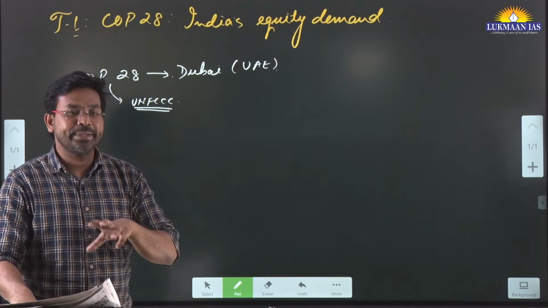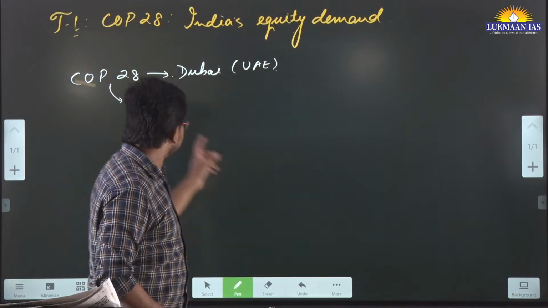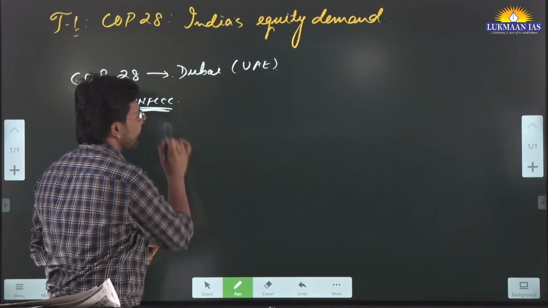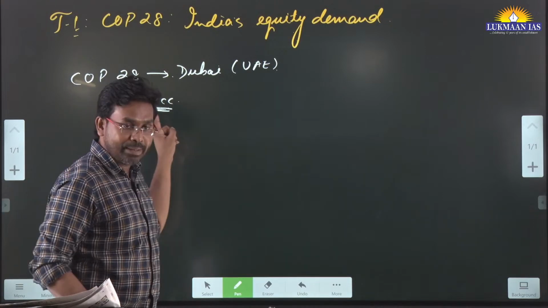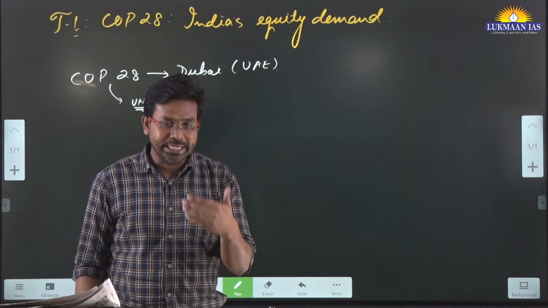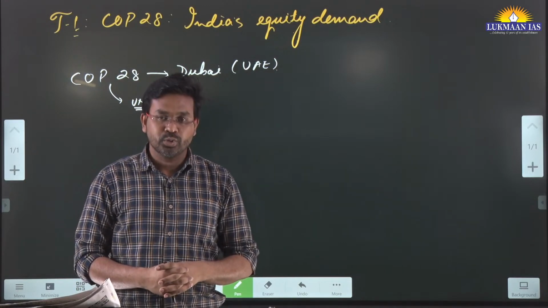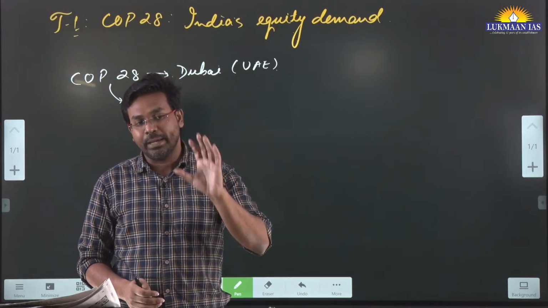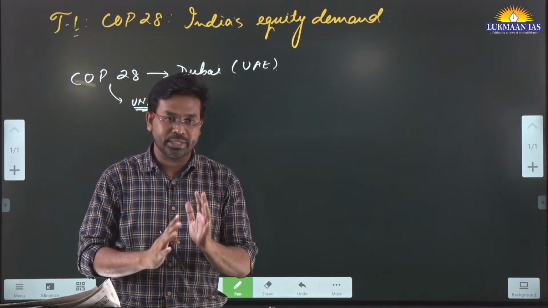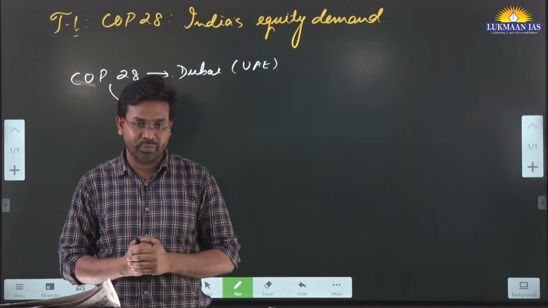In this article they have discussed what should be India's stand in the Conference of Parties. All the parties to the United Nations Framework Convention on Climate Change are going to meet and discuss the pressing issues related to environment and ecology, pressing issues related to global warming. As of now, the most important thing globally is global warming, because it has many impacts associated with it.